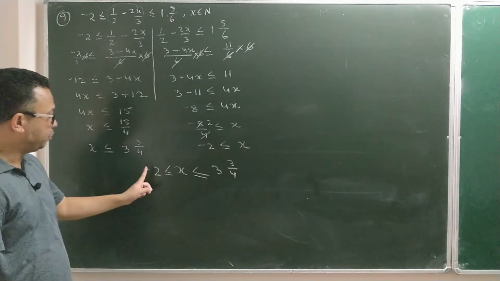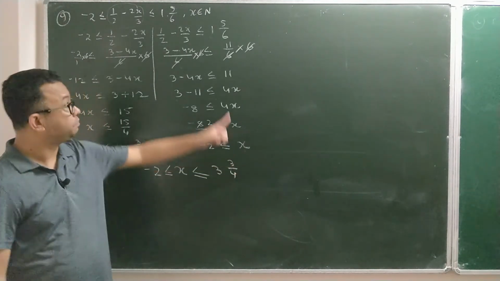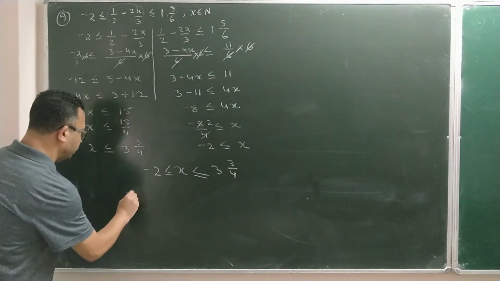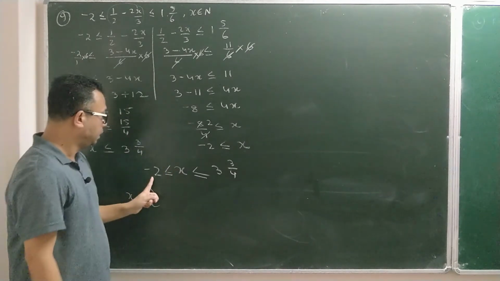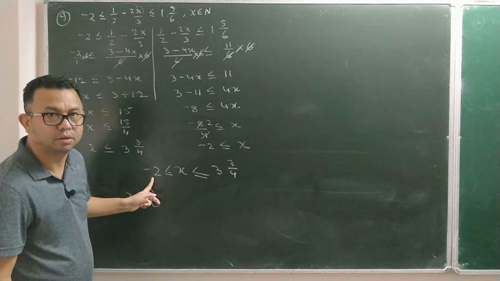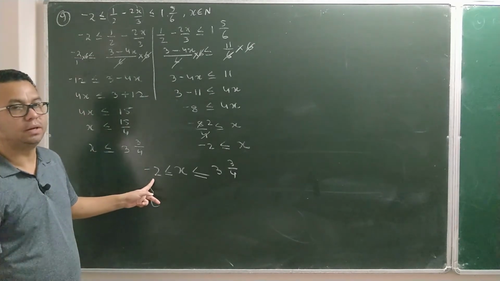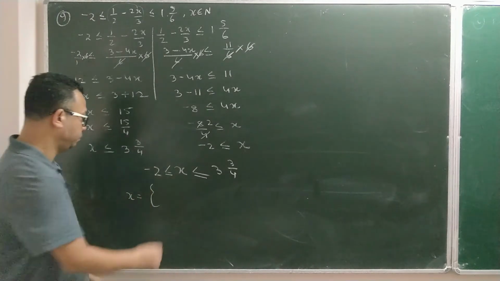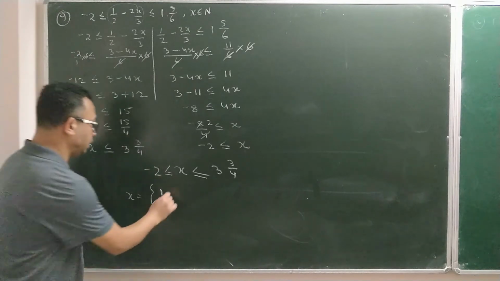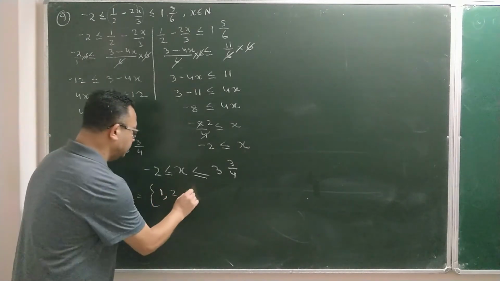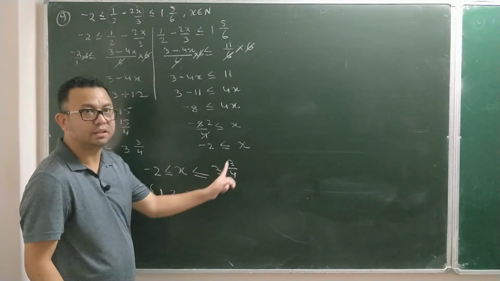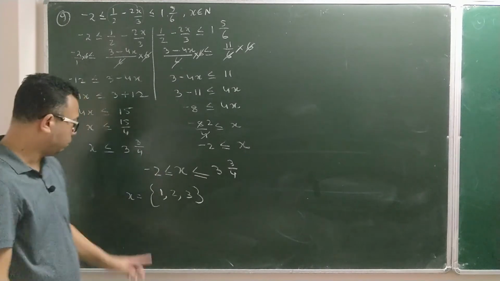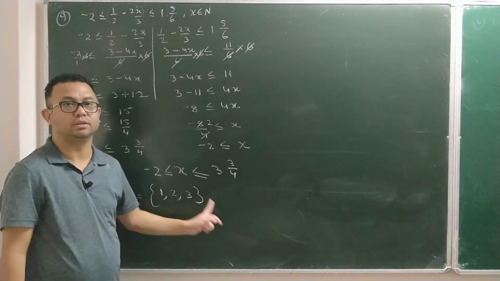Now between minus 2 to 3 by 4 I have to select only natural numbers. So if I want to find the solutions for x, what are the values of x? Minus 2 is not a natural number. The next, minus 1, is not a natural number. The next one is 0. 0 is not a natural number. The next one is 1. So 1 is a natural number. Then 2 is a natural number. 3 is a natural number. I cannot go to 4 because we are stopping at 3 by 4. So your solution set for x, the question is telling you what is the value of x? And the value of x is 1, 2 and 3.